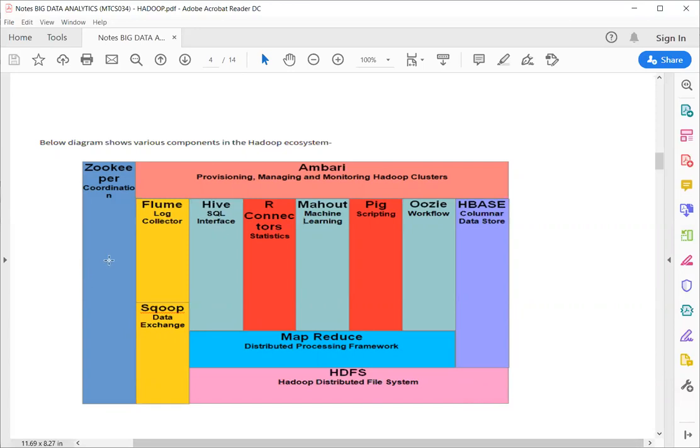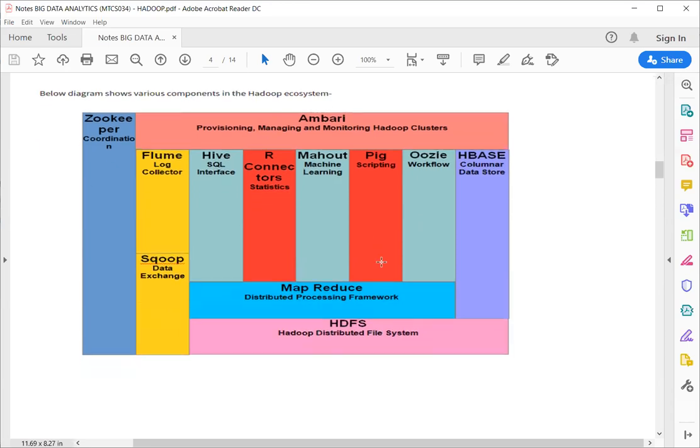Now, these are the different frameworks and applications which are built on Hadoop. Some of them you have already heard of, like Zookeeper, Hive, Mahout, Pig, HBase. We will discuss all of those, but basically we are focusing on HDFS and MapReduce. These applications are built on the MapReduce and HDFS model. You can also develop your application on Pig, or develop your machine learning application on Mahout or R, and so on.